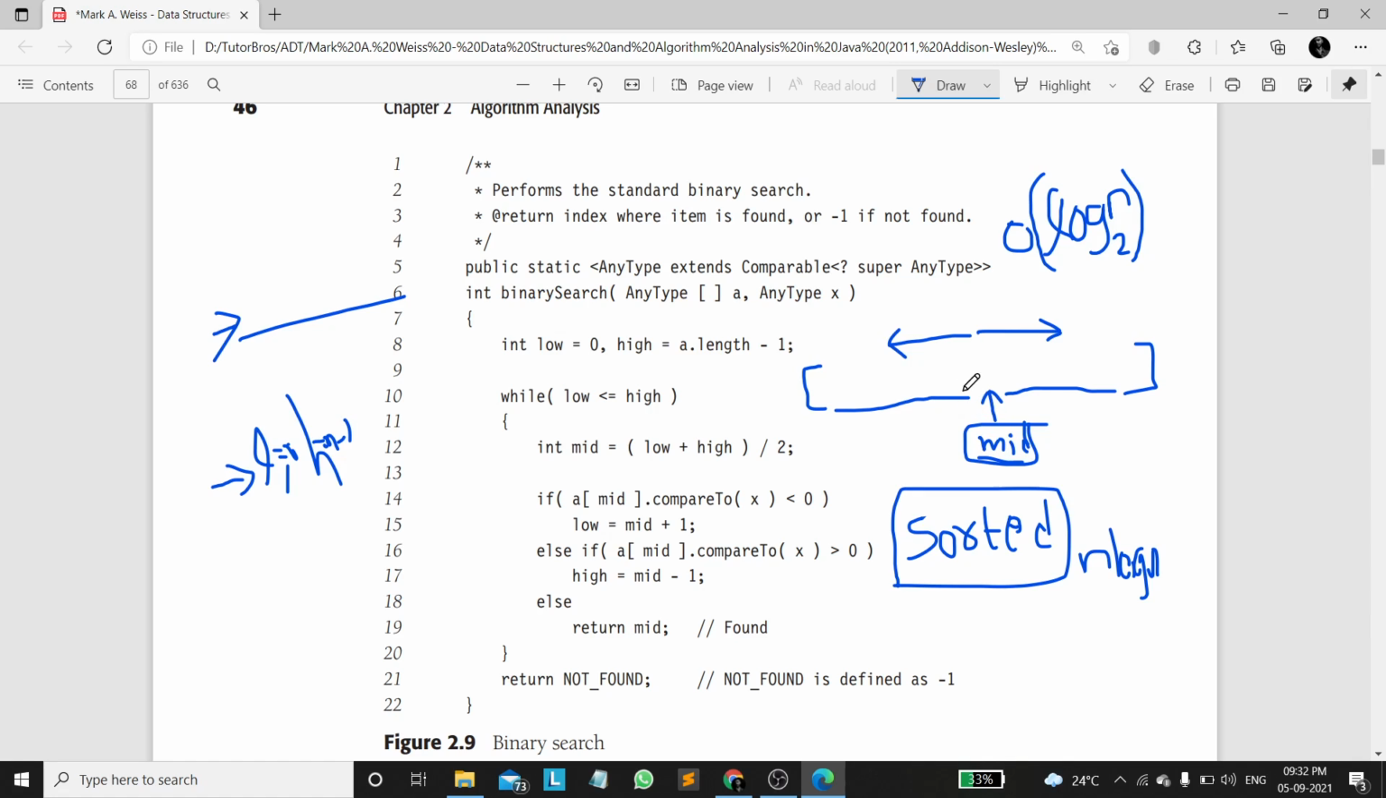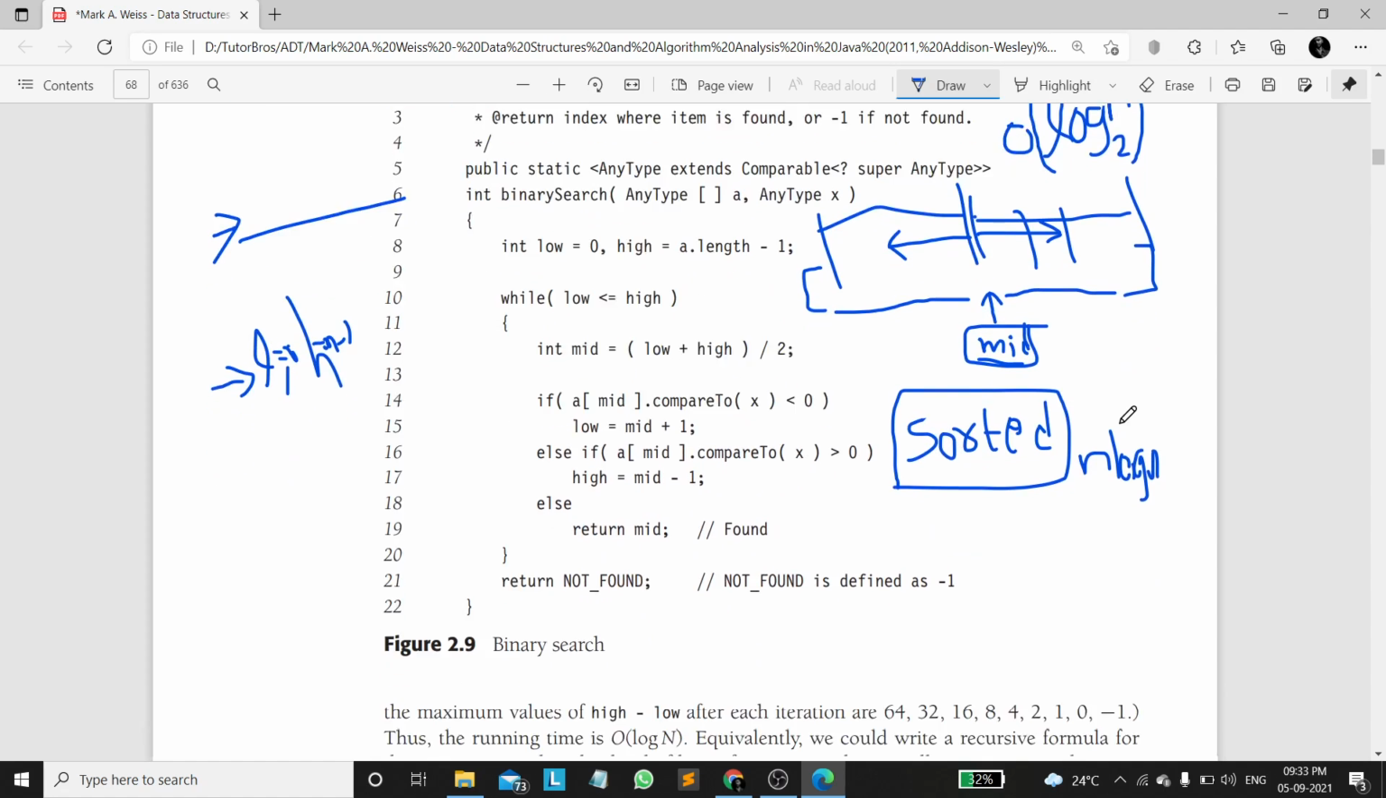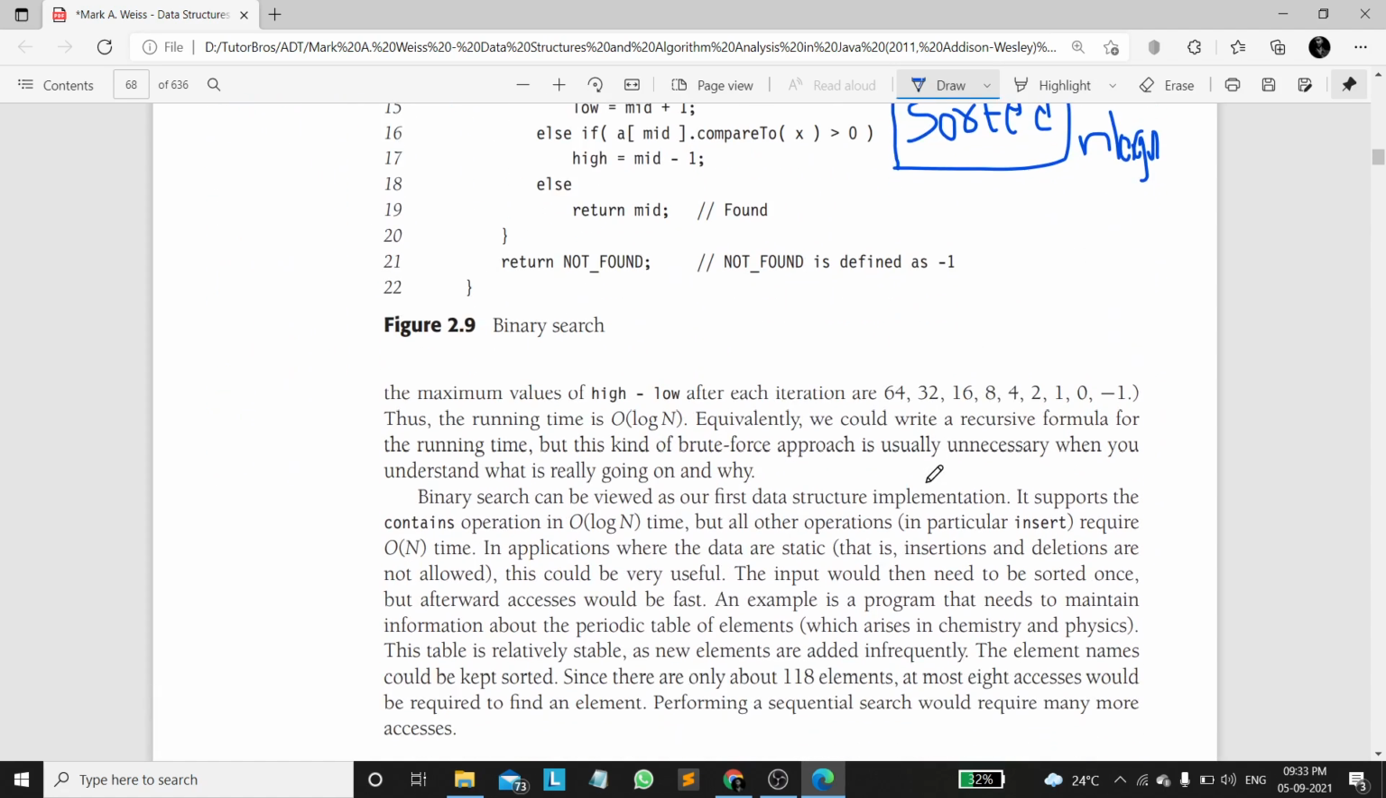If the current element is less than mid, we need to move to the left side, which means this side. If the current element is greater than mid, then we need to move to the right side, and after moving to the right side, we need to divide this right array into half again. That is what we will do, dividing in half again, and finally we will get log n time complexity. So this is binary search.